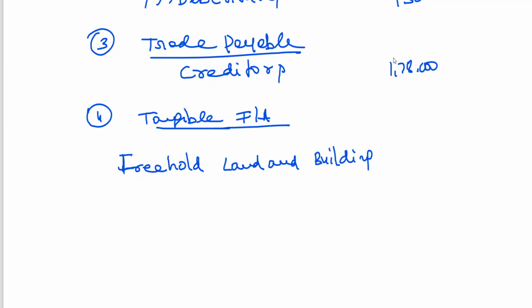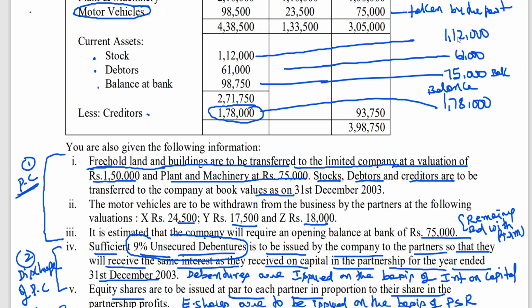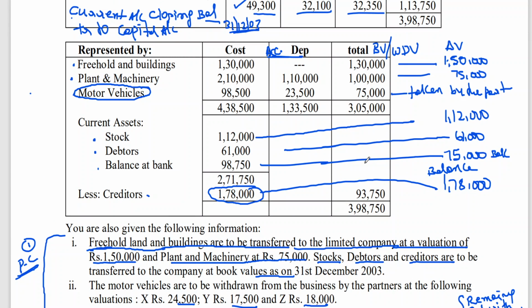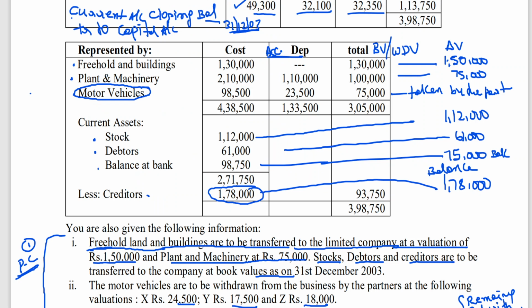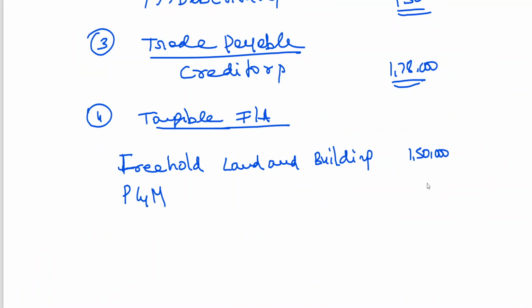What is the freehold land and building agreed value? I have written here 1,50,000. Plant and machinery, 75,000.